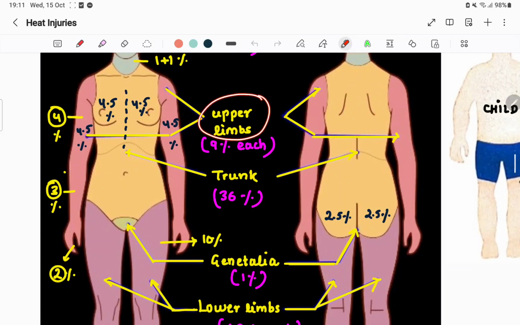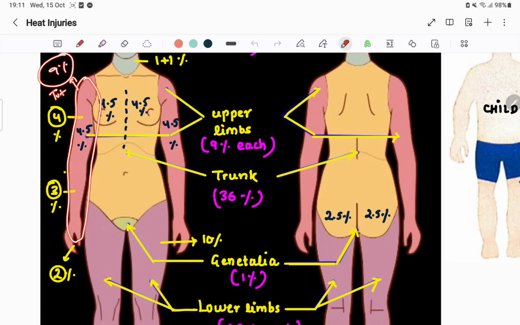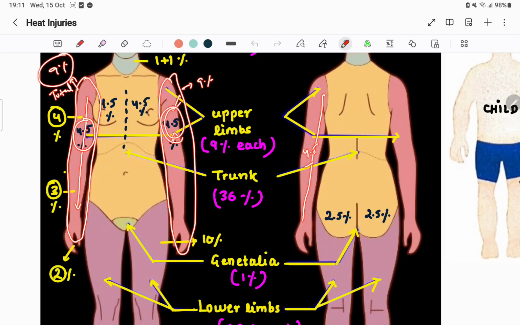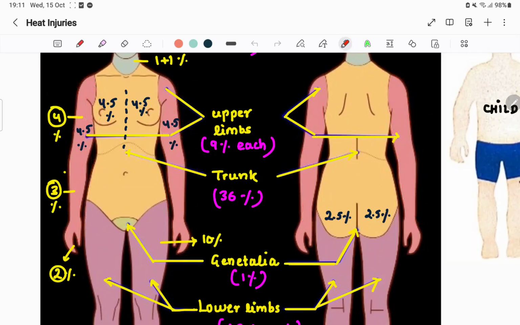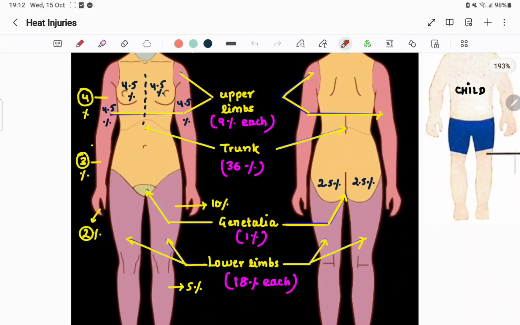Upper limbs are 9% each. So this upper limb is 9% total. So the front part of one limb is 4.5. The back part of one limb is 4.5. Total is 9. Similarly, this total is 9%. The front part of this is 4.5. The back part of this is also 4.5. Very easy.